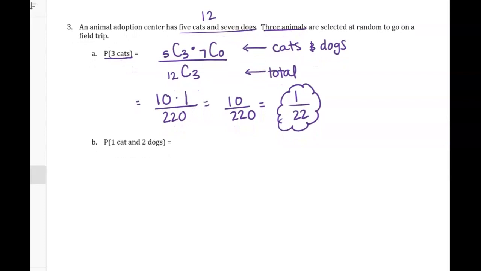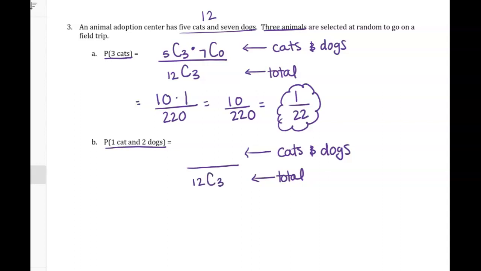Now, same scenario, probability of 1 cat and 2 dogs. So we'll still have our total on the bottom, meaning just total animals, big picture, what's happening. We're taking animals on a field trip. And the top will be cats and dogs, specifically those amounts. So we still have 12 animals choosing 3, still the denominator, still the total possibilities.